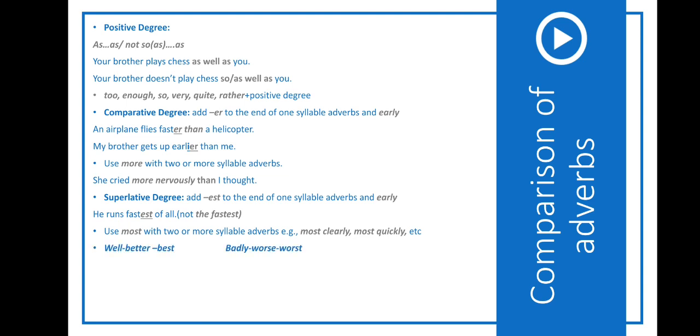So there are some irregular adverbs, like in adjectives. Well, better, best; badly, worse, worst. So to make the comparative and superlative, we use different forms. We just need to remember them. Much, more, most; little, less, least; near, nearer, nearest, next; or far, farther, further, or farthest, furthest.